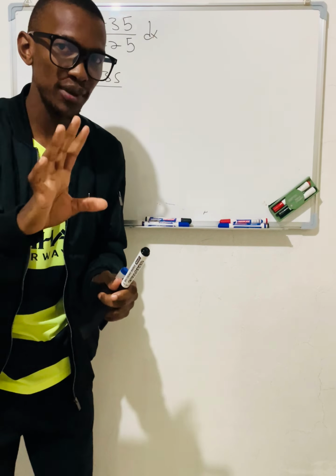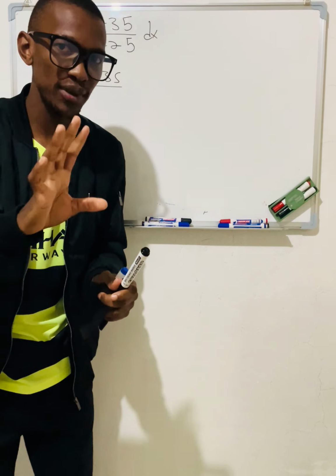Remember when you have p of x over q of x, this is known as the numerator and this is known as the denominator. If the numerator is x cubed and the denominator is x, which one is greater? The numerator. When the numerator is greater than the denominator, meaning p of x is greater than q of x, this is what we call an improper fraction.